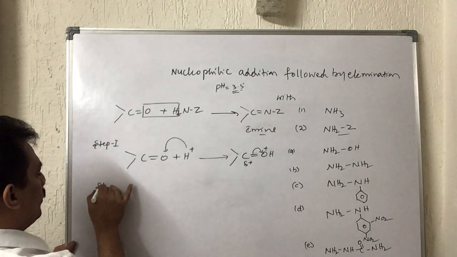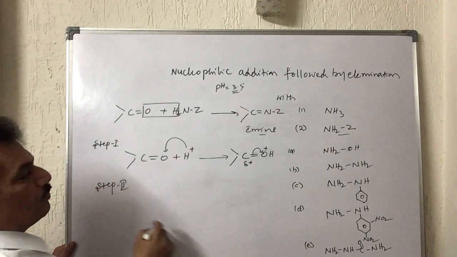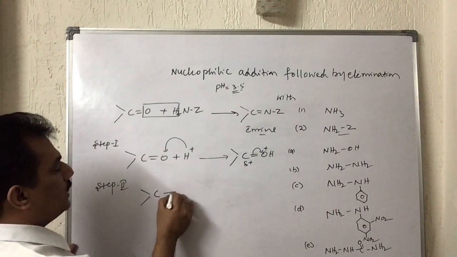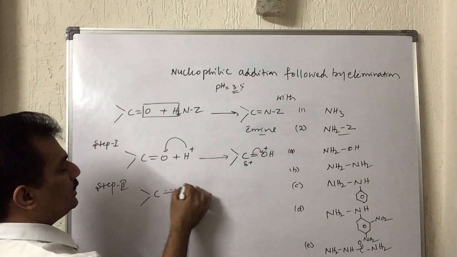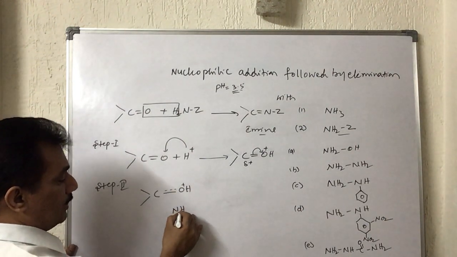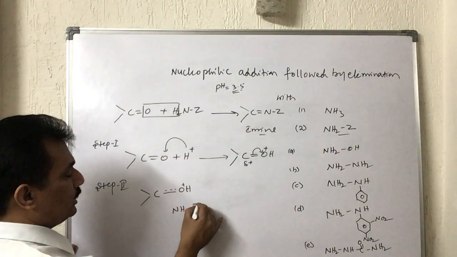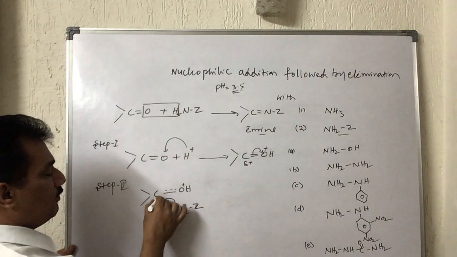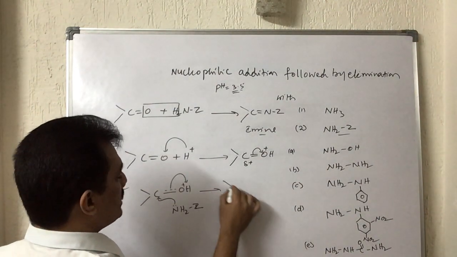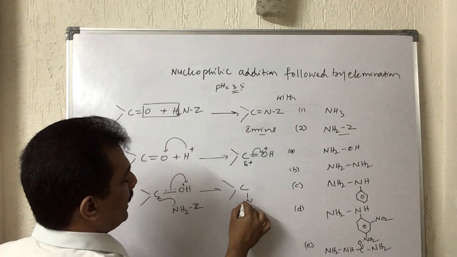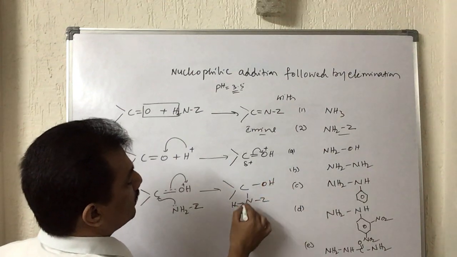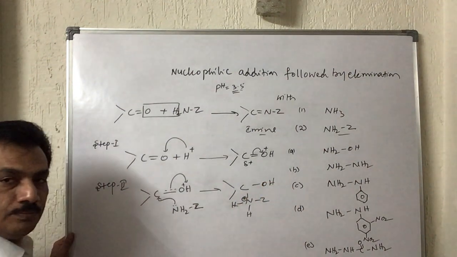And in step 2, this ammonia derivative will attack the positively charged carbonyl carbon with its lone pair. Here it is NH2Z. Because of the lone pair, it is behaving like a nucleophile and it attacks on this. The complete shifting of this bond will take place, and now we have this NH, H, Z, and here it is OH, and it is now with positive charge.